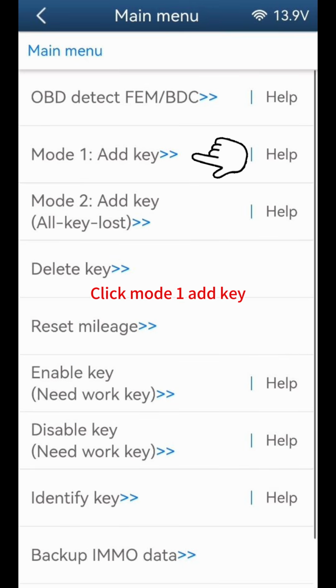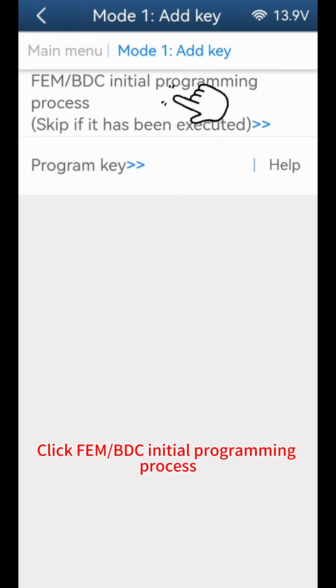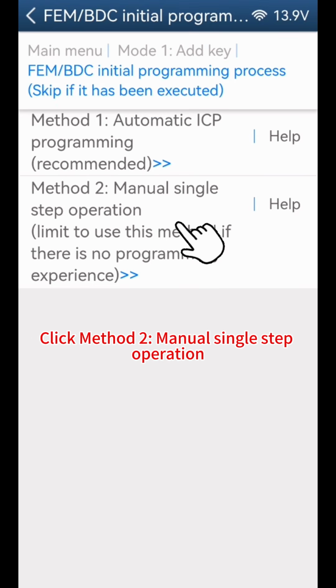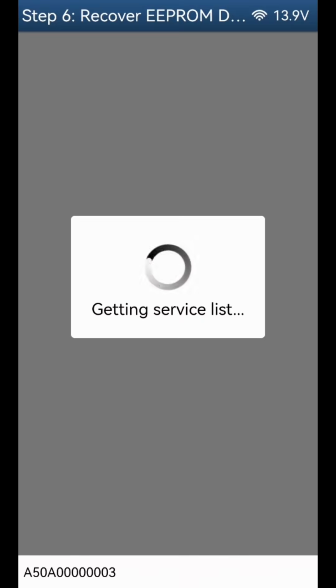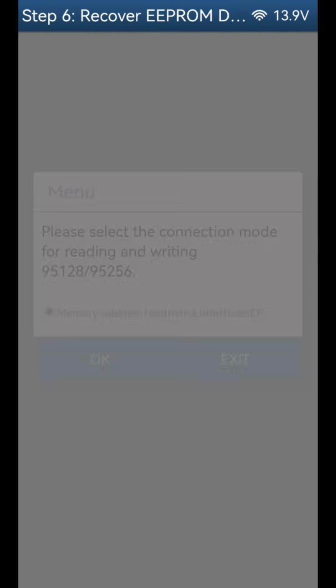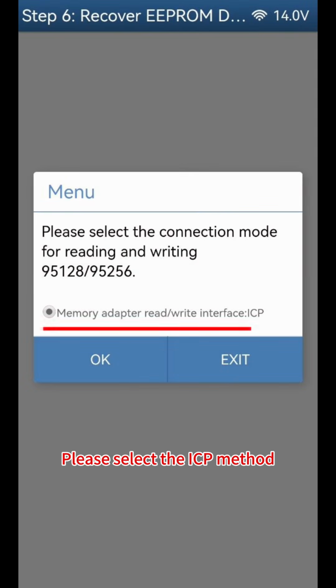Click Mode 1 Add Key. Click FEM BDC Initial Programming Process. Click Method 2 Manual Single Step Operation. Click Step 6 Recover EEPROM data. Click OK. Please select the ICP method.